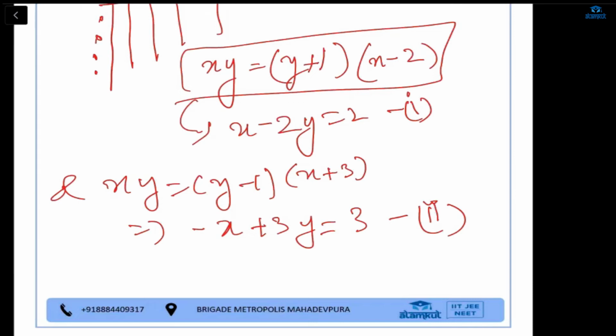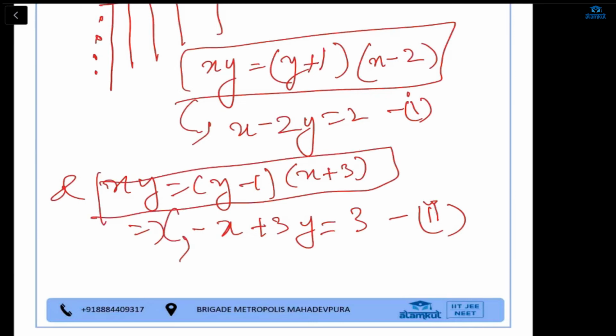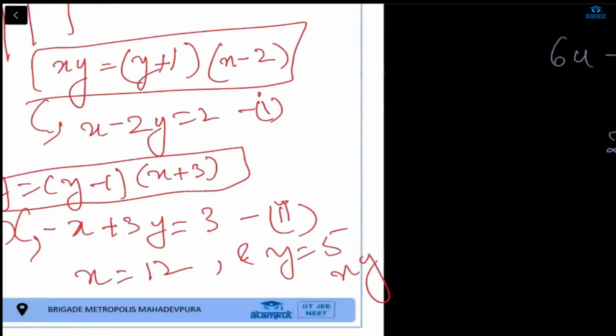Okay, and then as you have got the equation, by solving this, you will get the value of x. I'm writing here. Okay, solve this completely. I'm just writing it. x is equal to 12, y is equal to 5, and since you have got x is equal to 12, y is equal to 5, so xy, that is the total number of students, you will get 60. Understood? Any doubt in this question?